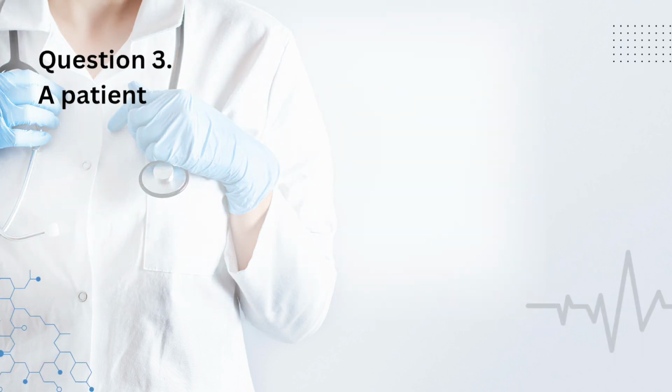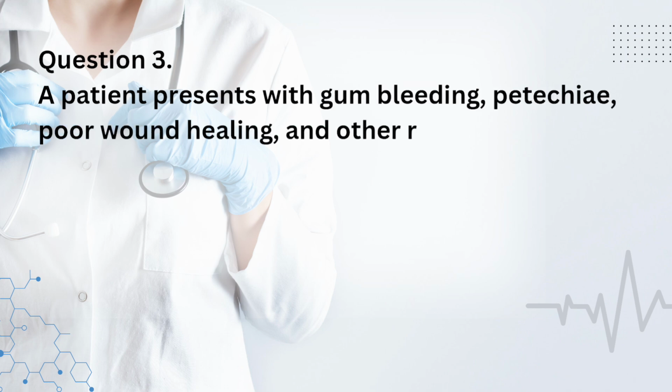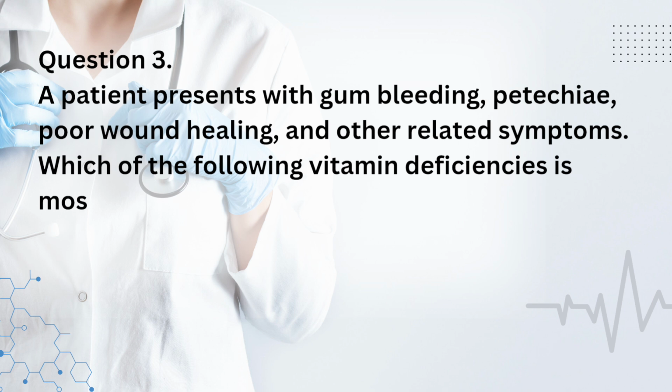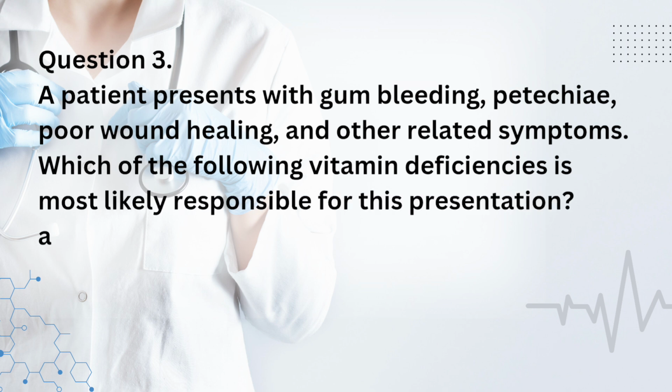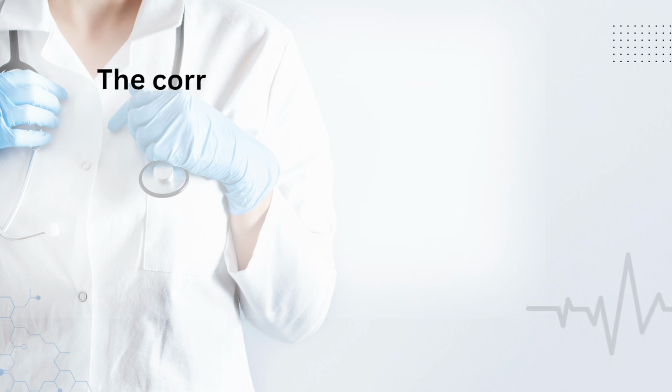Question 3. A patient presents with gum bleeding, petechiae, poor wound healing, and other related symptoms. Which of the following vitamin deficiencies is most likely responsible for this presentation? A. Vitamin A. B. Vitamin B6. C. Vitamin B3. D. Vitamin C. The correct answer is D.